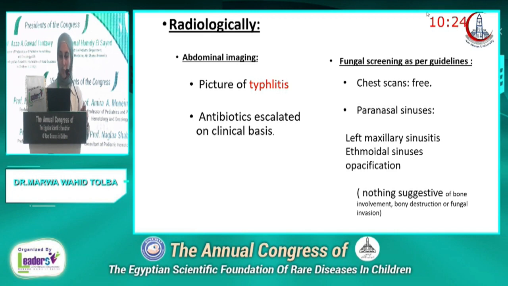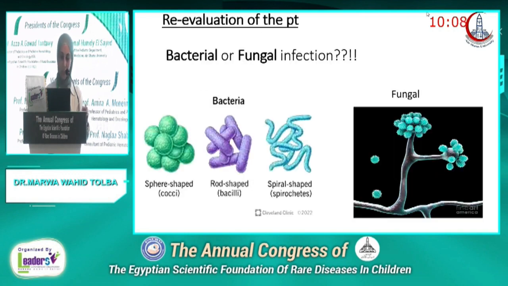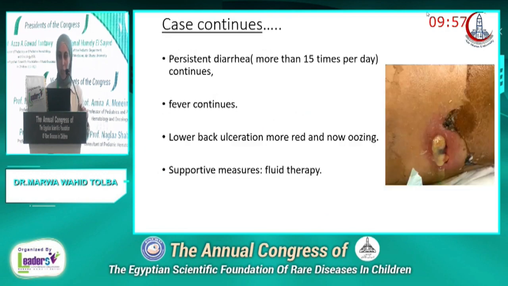Fungal screening as per guidelines done. Chest scans were free, and paranasal sinuses showed left maxillary sinusitis, ethmoidal sinusitis, opacification that was not suggestive for fungal infection, no bony destruction, and no fungal invasion. Again, is this patient going with bacterial or fungal, with the history of diarrhea, persistent fever, skin infections? We were more inclined to that she's having a bacterial infection.